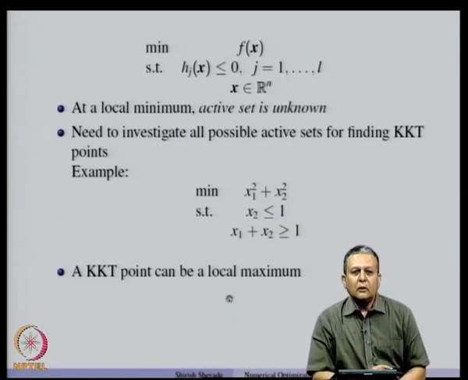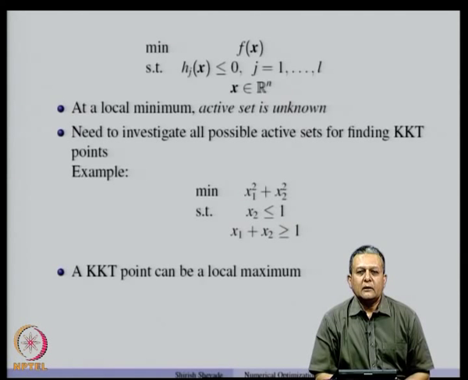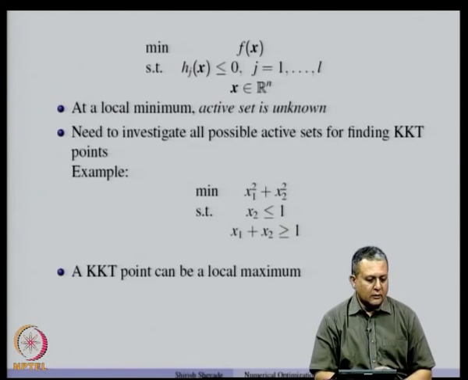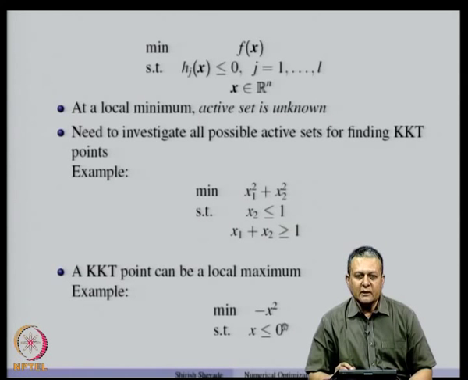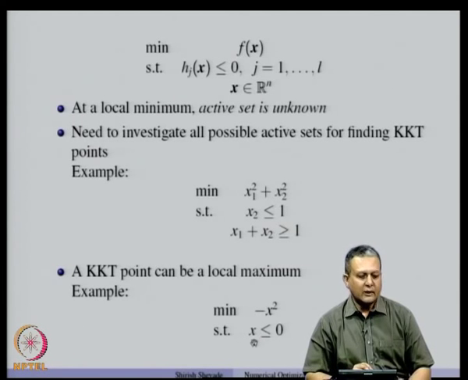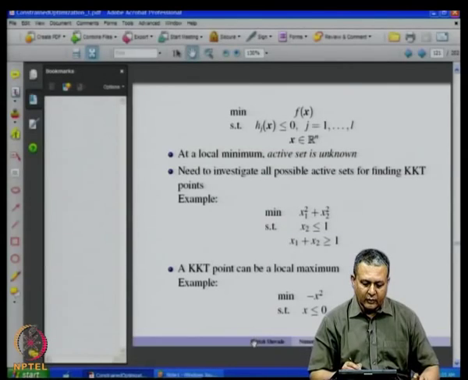So, we saw this example in the last class. Now, another important point that needs to be noted is that a KKT point can also be a local maximum. So, satisfying KKT conditions does not mean that we will always get a local minimum. So, let us consider one example where we want to minimize minus x square subject to the constraint x less than or equal to 0. This is just a one dimensional optimization problem.